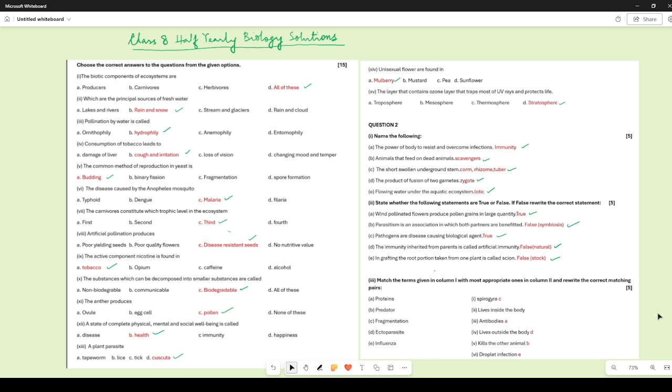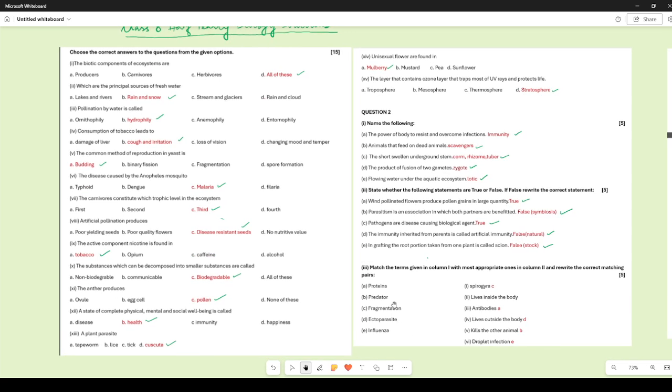Now, let us move on to the match the column. So over here we have proteins and antibodies. Proteins are actually antibodies. Predators. Who are predators? They kill other animals. Fragmentation. Spirogyra exhibits fragmentation. Spirogyra reproduces by fragmentation. Ectoparasite lives outside the body. The name itself says ecto. Ecto means outside. Influenza. Influenza is spread by droplet infection. Let us move on